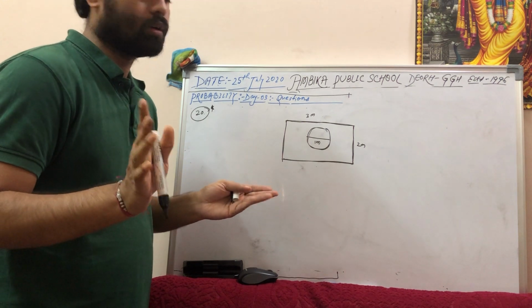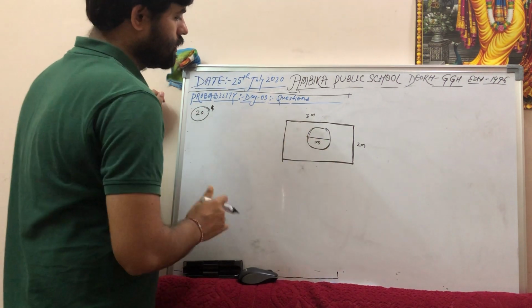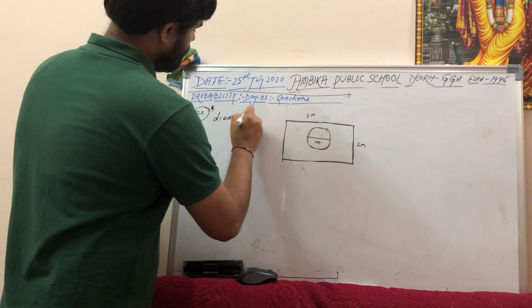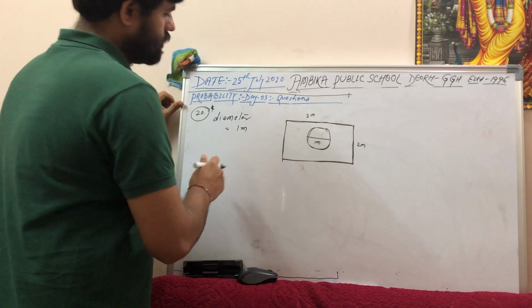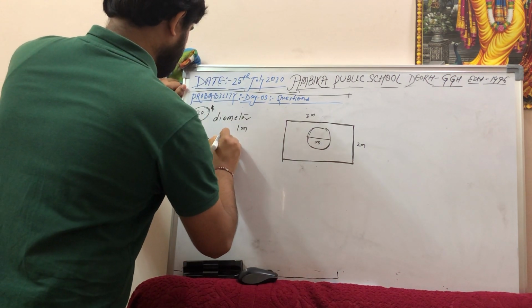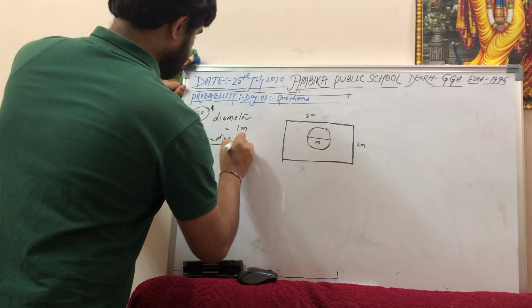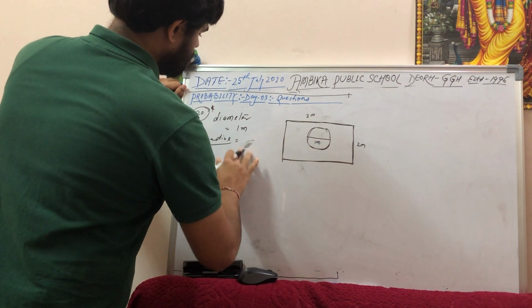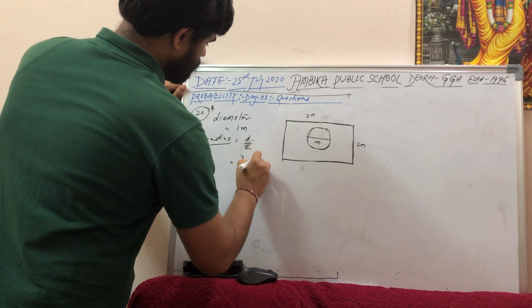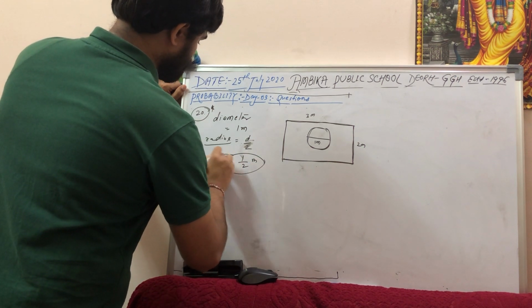So the diameter of a circle is given as 1 meter, then you can say radius equals d by 2, right? Circle radius equals d by 2, which is 1 by 2 meter. Fine, r equals 1 by 2.